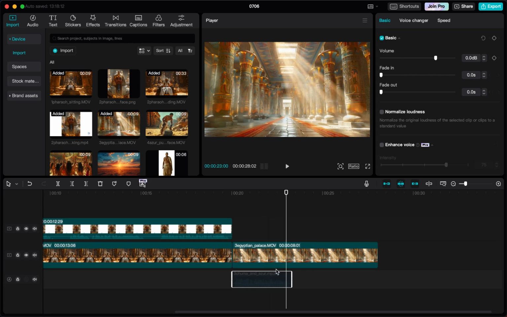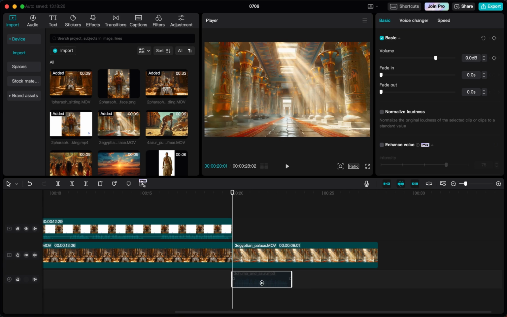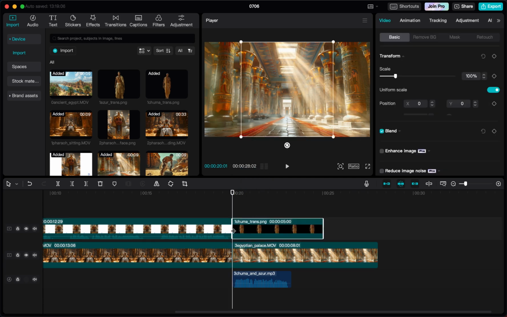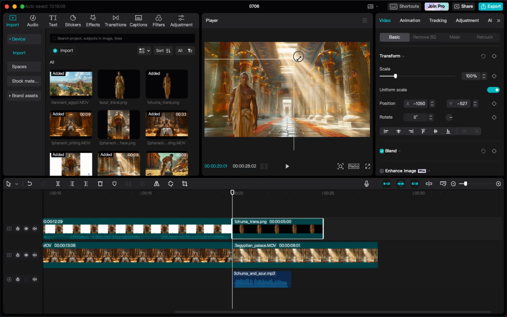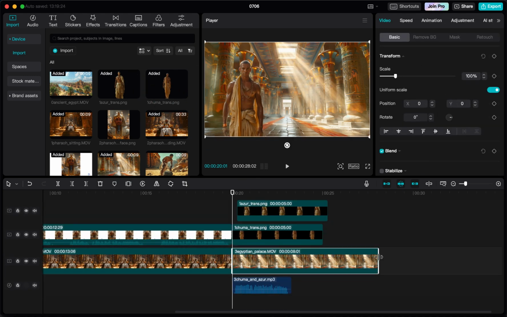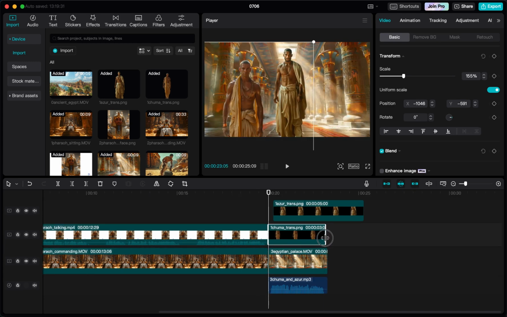You can re-enable it again with V, but so that you just can see what this image animation is about. It's just basically the sun shining, and we want to have Chuma and Azura both appearing here because the narrator is talking about both of them. So he's firstly mentioning Chuma, so we're gonna pull in Chuma first. Let's drag him down there. Let's make him a bit bigger. And then let's also drag in Azura. Let's put him there. Let's make sure that everything is as long as the narration here. So this goes as well with Chuma and Azura.